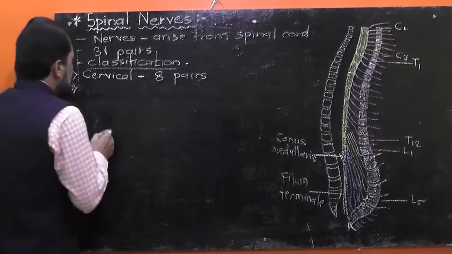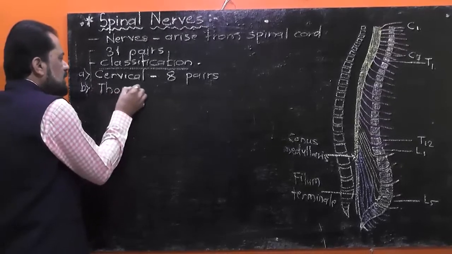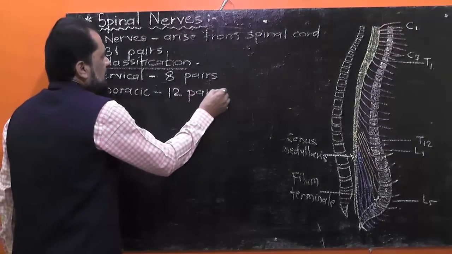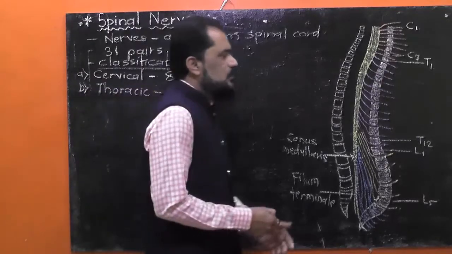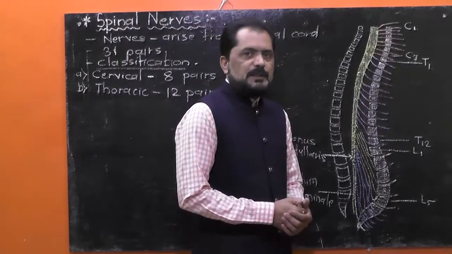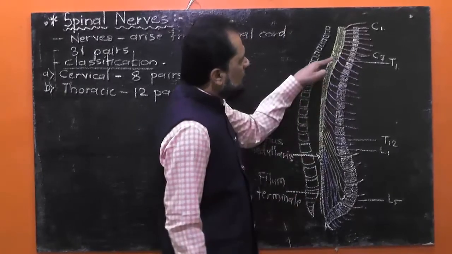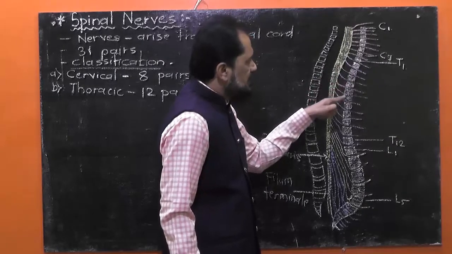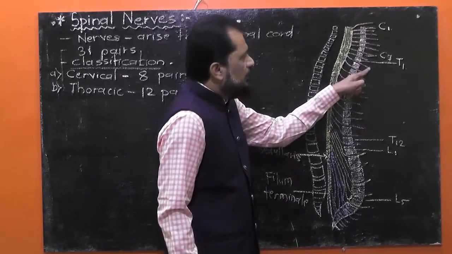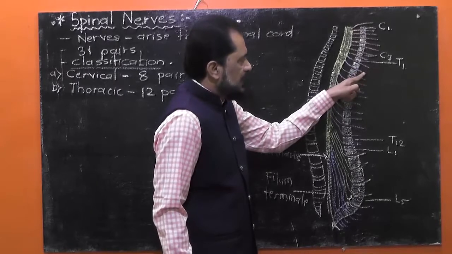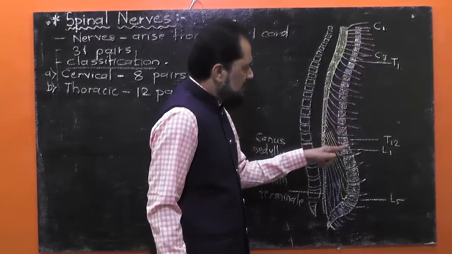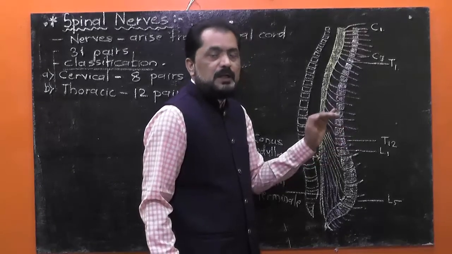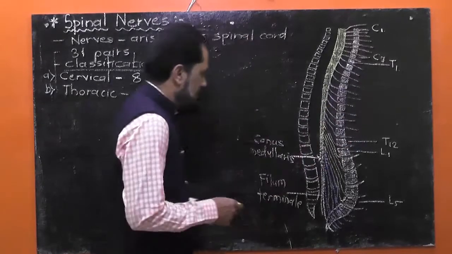Cervical 8 pairs. Next, the 12 pairs of spinal nerves are called thoracic spinal nerves. Once again, please look at this diagram. Look, with the help of violet color, I have shown the thoracic spinal nerves. That is, first thoracic spinal nerve, second thoracic spinal nerve. In this manner, here is the 12th thoracic spinal nerve. So, there are 12 thoracic spinal nerves.